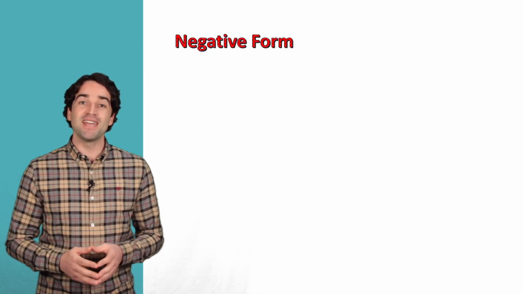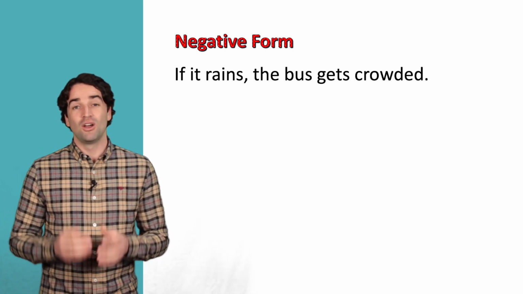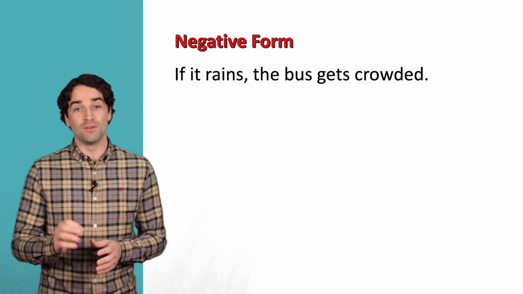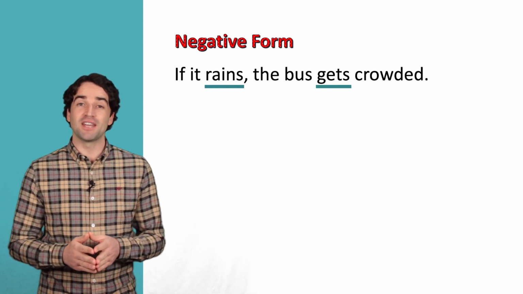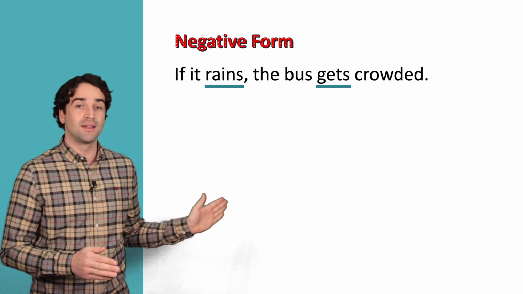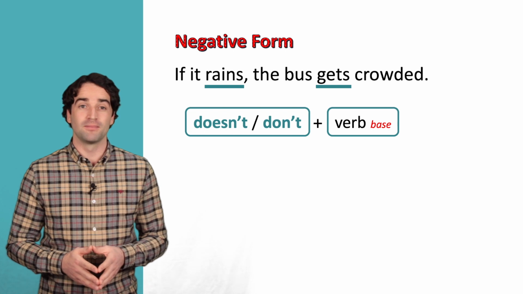Then how do we change this into a negative sentence? Well, first we need to change the verbs rains and gets. So for the negative sentence, we need this form: doesn't or don't plus the base verb.